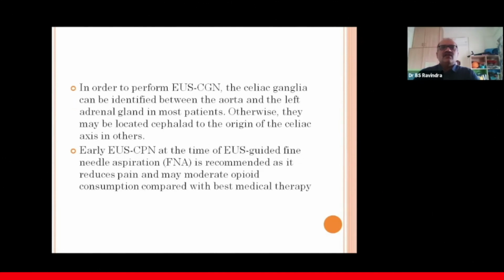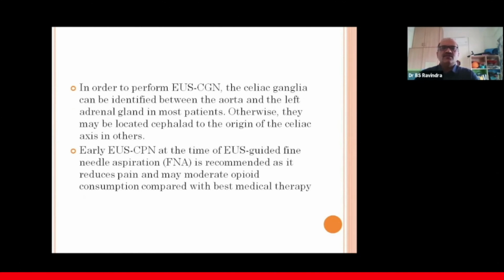And then for performing the CGN, how to identify the celiac ganglia? It is identified between the aorta and the left adrenal gland in most of the patients. Otherwise, as I showed in one of our cases, it may be located just above the origin of the celiac axis in many patients. And then EUS guided CPN, early EUS guided CPN.